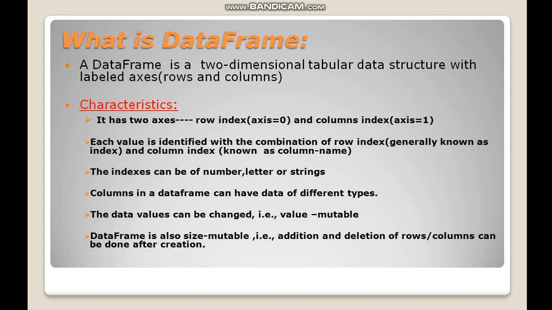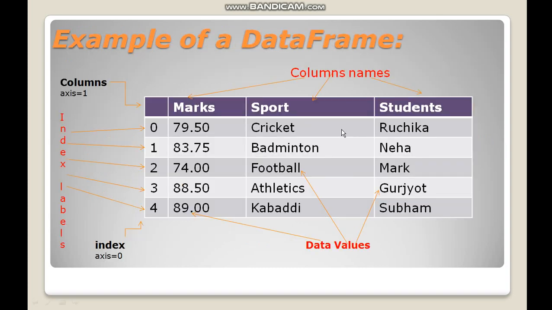And each column in the data frame can have data of different types. Means the values or the data inside the data frame can be of any type. It may be numeric data, it may be string data, it may be a list or any type of data. Okay, data values in a data frame are mutable, means after putting some values in a data frame, we can change the value of the data frame also. And data frame is also size mutable, means after creation of a data frame, addition and deletion of rows and columns is possible.